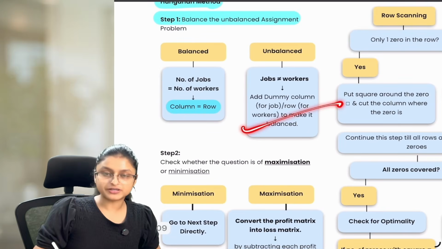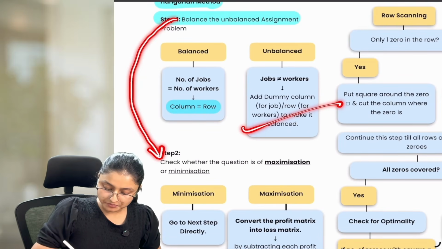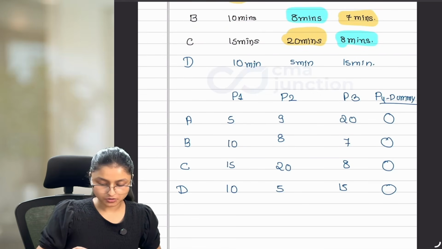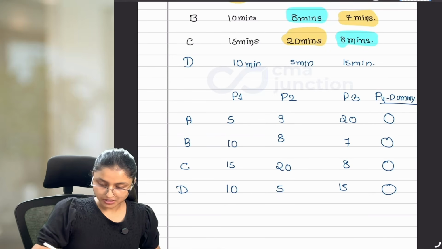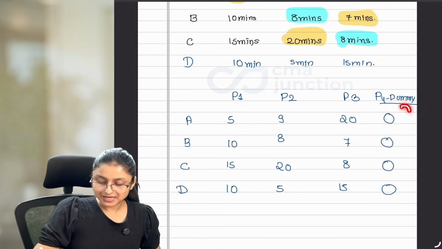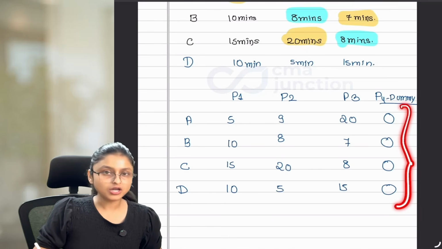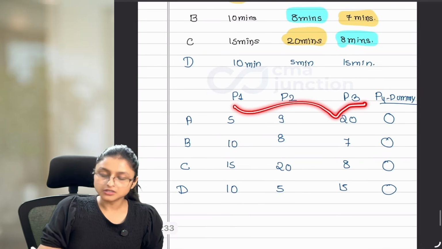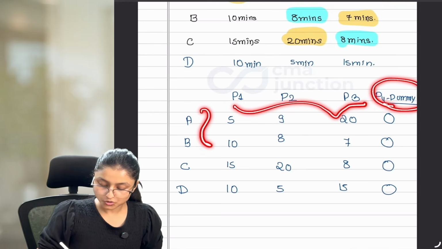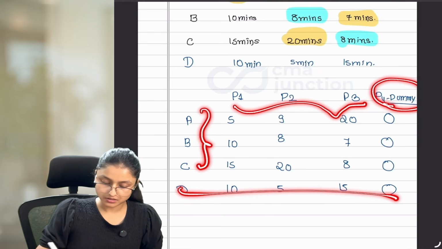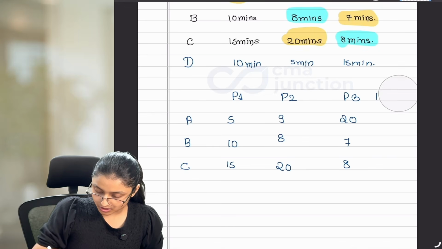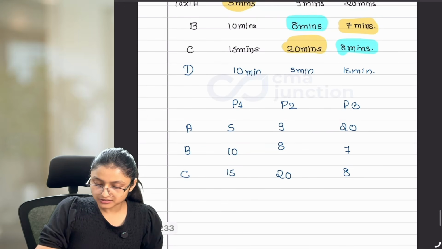after balancing the situation, you have to follow your step number 2. Now, before following this step number 2, I want to take it simple as of now. We will handle this unbalanced situation later. But as of now, let's take it simple. You need to understand that whenever there is an unbalanced situation, you have to add a dummy column or dummy row, whichever is lower. So if columns are lower, add one more column. If rows are lower, add one more row. But as of now, I want to take it simple, and that is why I'm removing this column. I'm just having this 3 by 3 table.